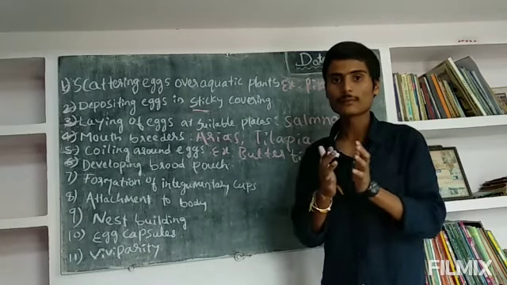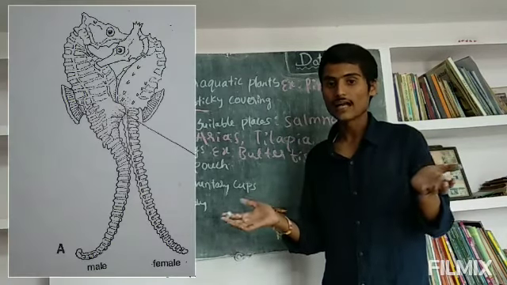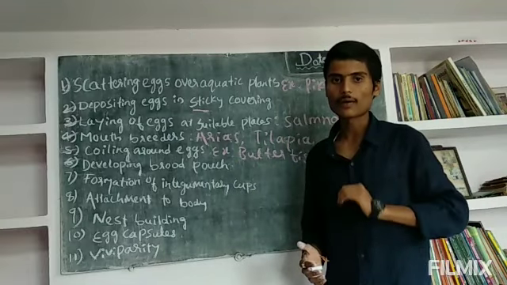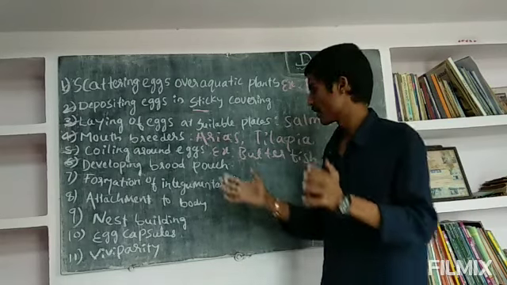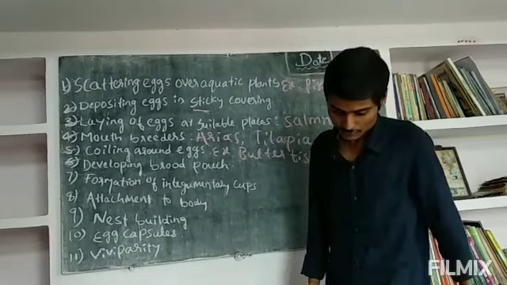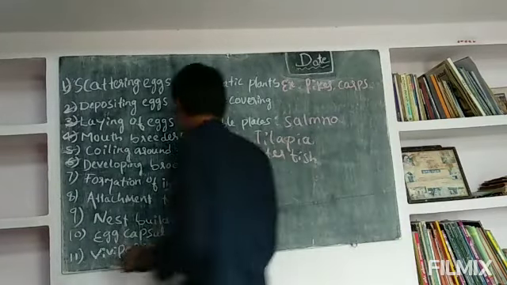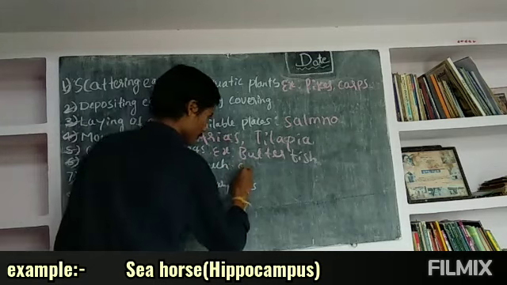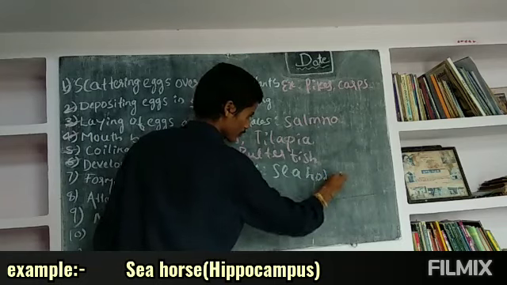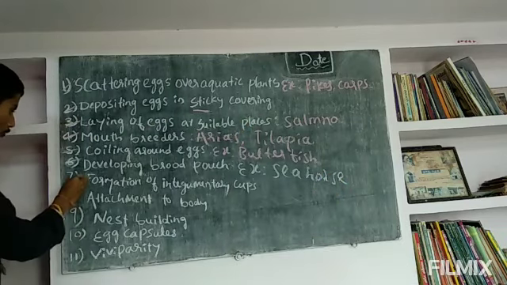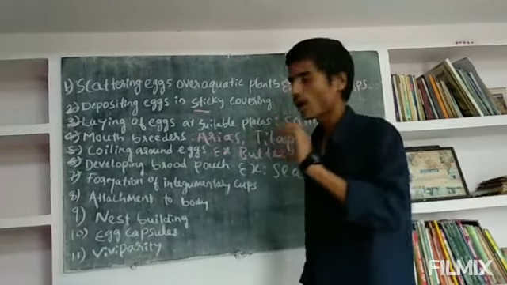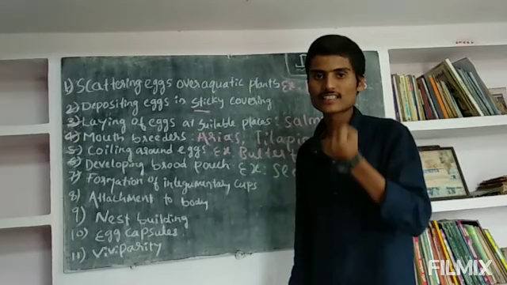For respiratory purposes, the male and female transfer their eggs to their pouch. Both have the pouch under the trunk. They transfer their eggs for the respiratory purpose. An example is the sea horse, Hippocampus.